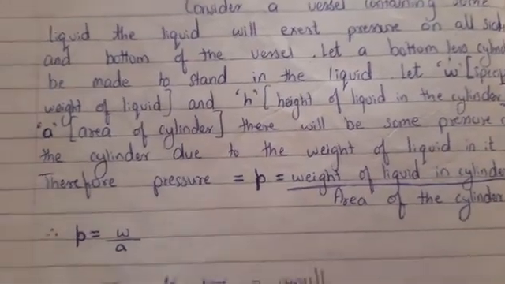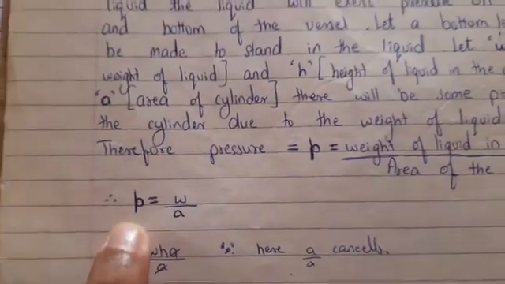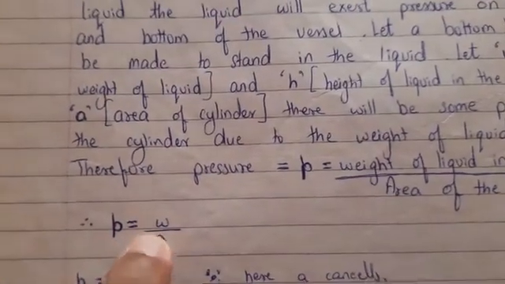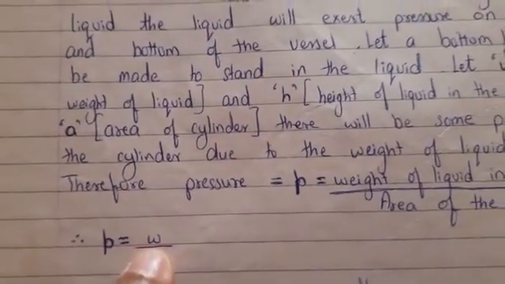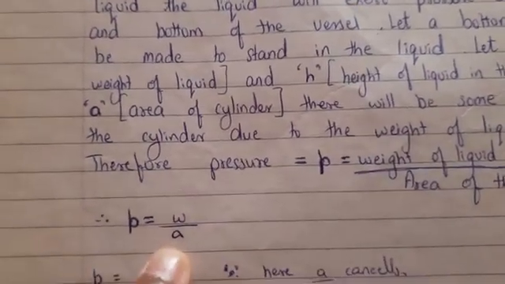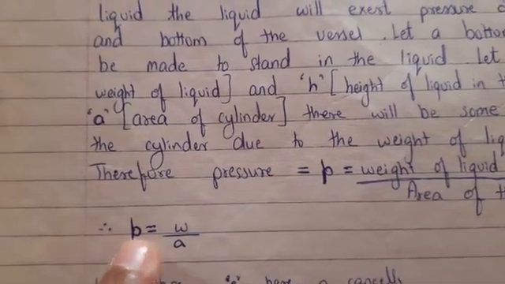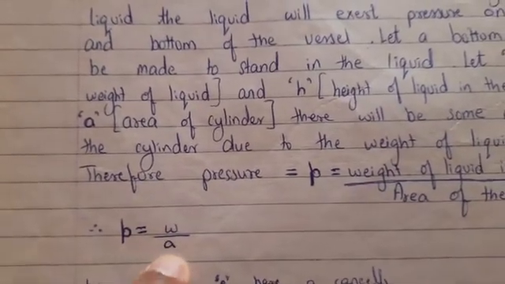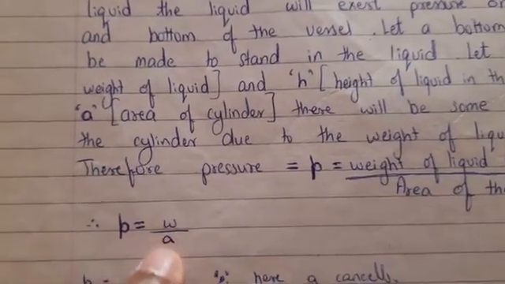So here the equation will become: pressure P is equal to W divided by A, where W is nothing but the weight of the liquid and A is the area of the cylinder. So P, pressure, is equal to the weight of the liquid divided by the area of the cylinder, W divided by A.